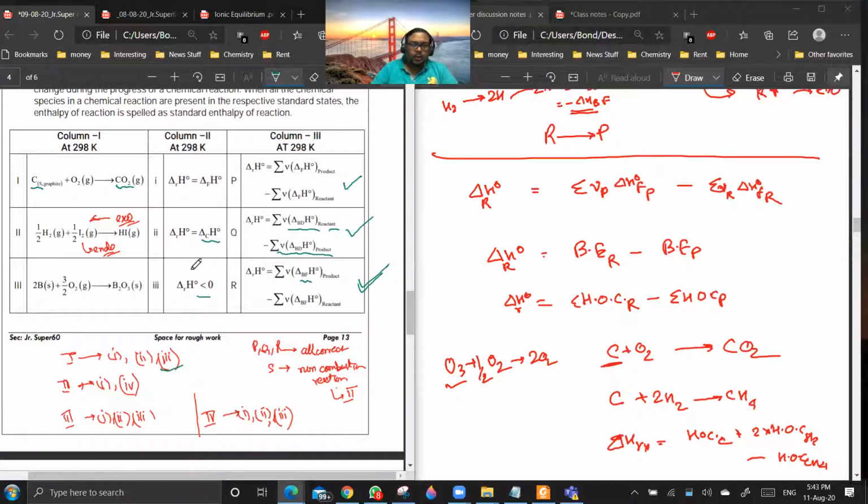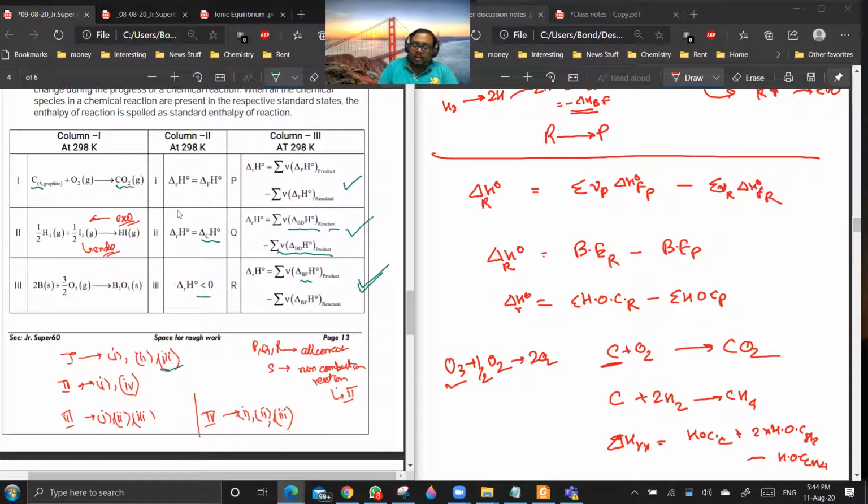Okay. Now, next is half H2 plus half I2 giving HI. Sir, column 2, column 3. Yeah. So this reaction is an endothermic reaction. I have told you people in GIFs when we are discussing your spontaneity criteria that normally dissociation reactions are endothermic, but dissociation of HI is exothermic.